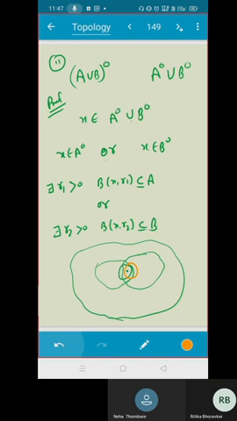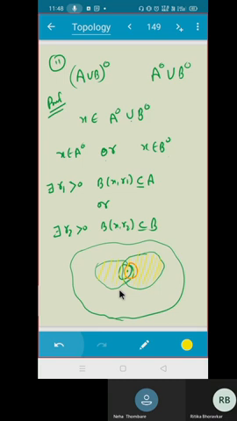So which R should I choose so that it is in the union? Union means which set? Oh sorry. Union means this set. It is quite clear.